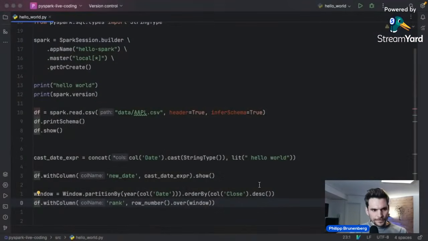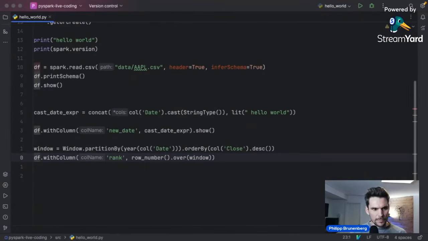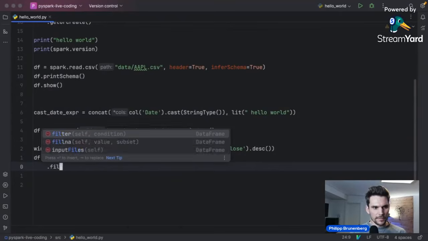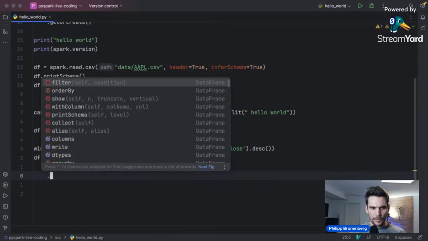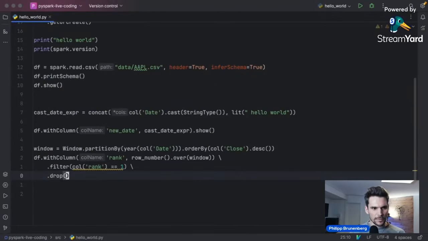Now let me go back to our code here. Let me see if I can move this up. So we are creating a new column rank, and in this rank will be the row number for each of the rows over the window. And what we would like to have is basically only those rows where the rank column equals 1. So only the first row within each of the windows will yield the row with the highest closing price per year. And then we can also drop this column rank again. We won't need it again.